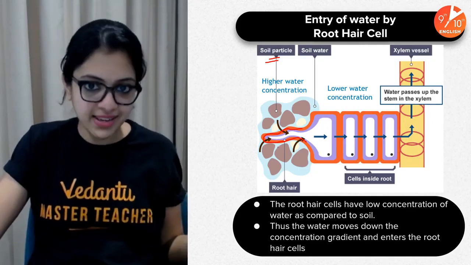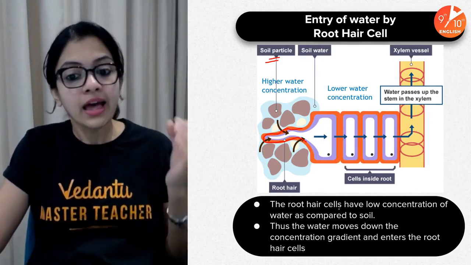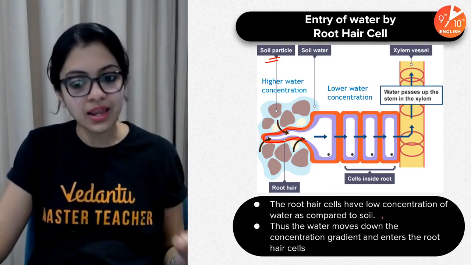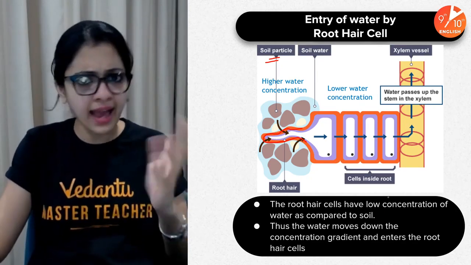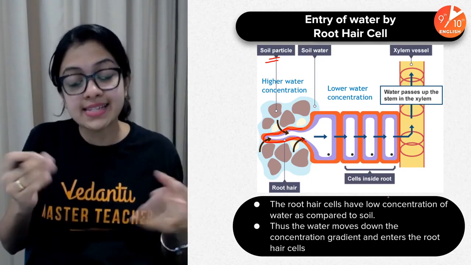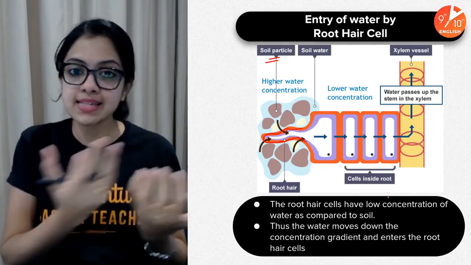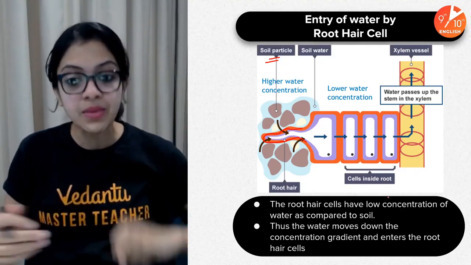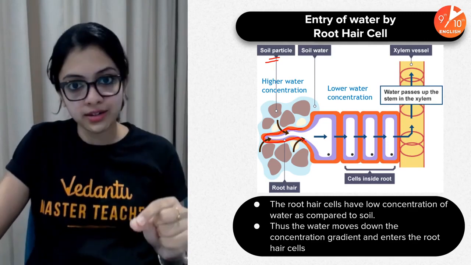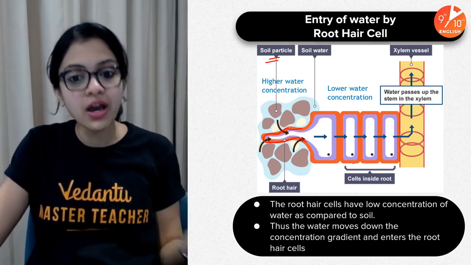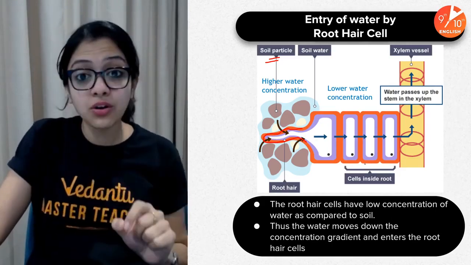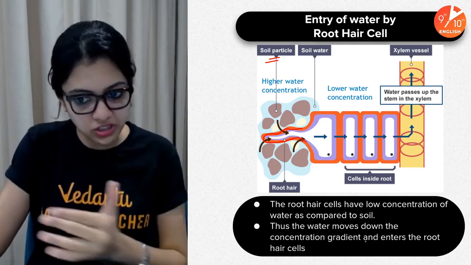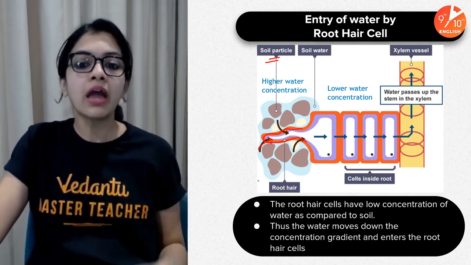So we are obviously going to be starting with the soil and with the root hair cells. Root hair cells, as I have told you, have low concentration of water as compared to the soil. As I have told you the other way also, root hair cells have a higher solute concentration as compared to the soil. Likewise, from the perspective of water, root hair cells have a lower concentration of water as compared to soil. Soil is more dilute and the environment inside the root hair cells is more concentrated with solutes. Thus, the water moves down the concentration gradient and naturally enters into the root hair cells.